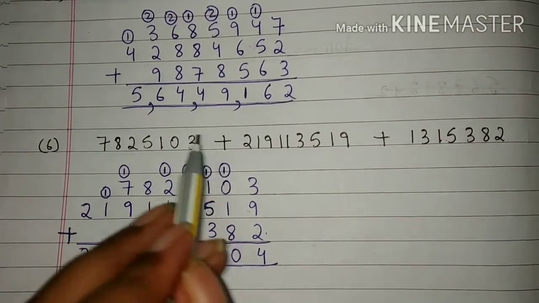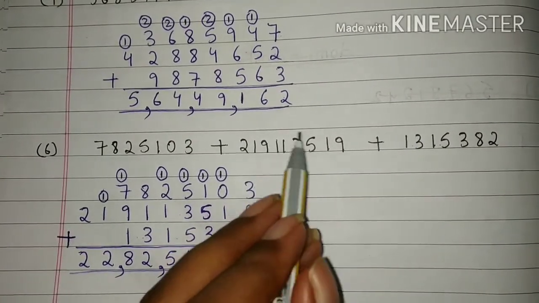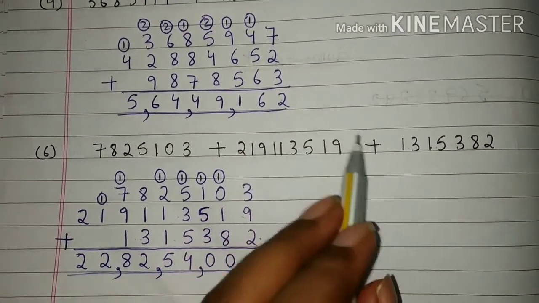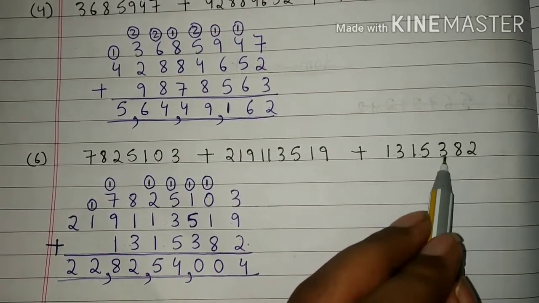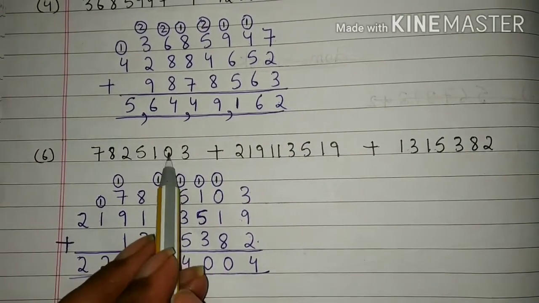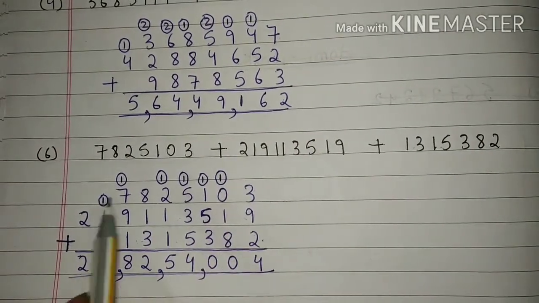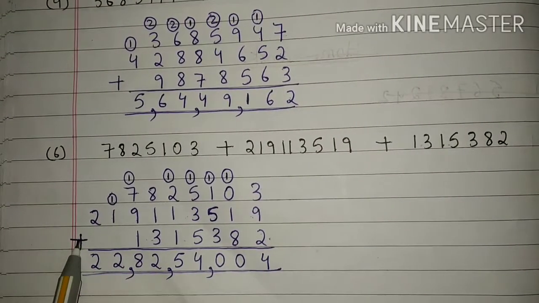78,25,103 plus 21 crore 91 lakh 13,519 plus 13 lakh 15,382. Students, first we will arrange the numbers in proper columns and after that we will add the numbers.